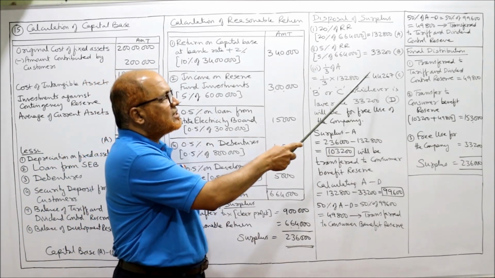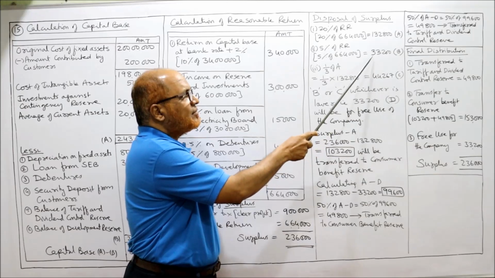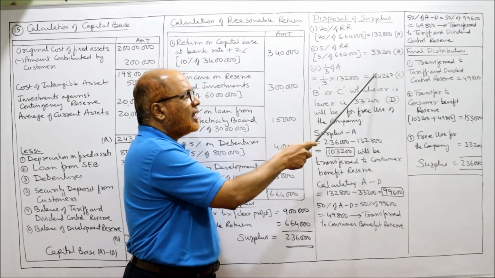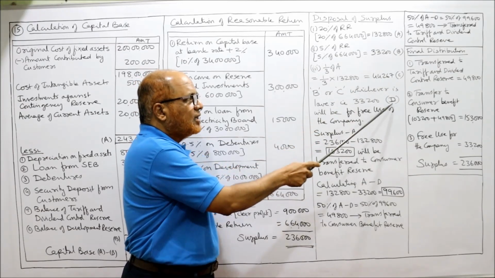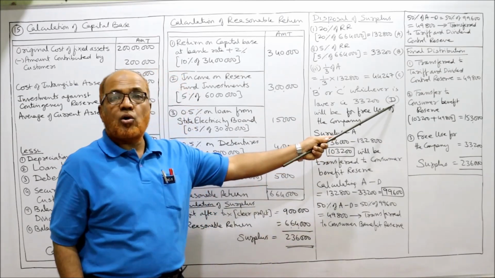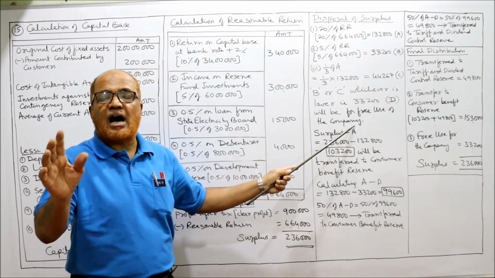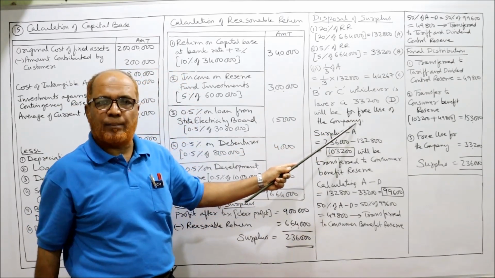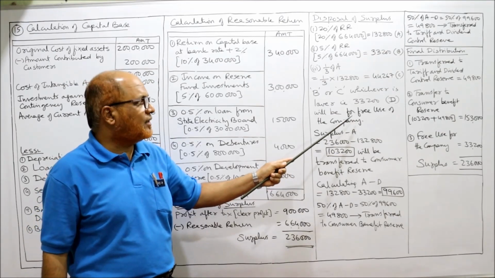Now B or C, whichever is lower: 44,267 or 33,200. 33,200 is lower, so call it D. And this is available for free use of the company.